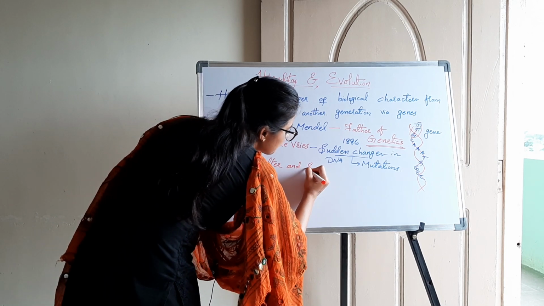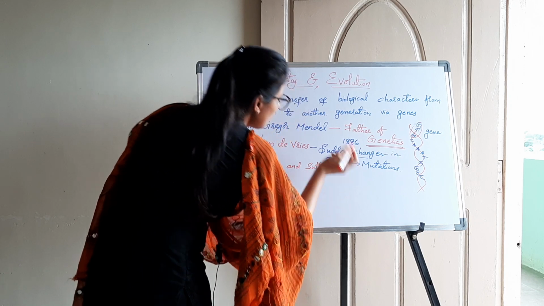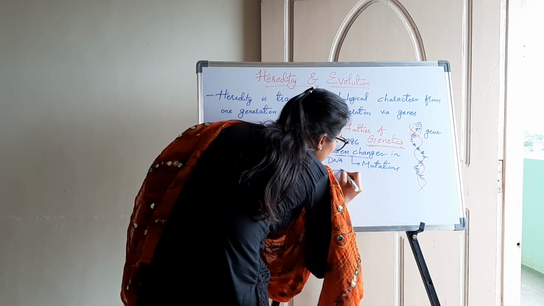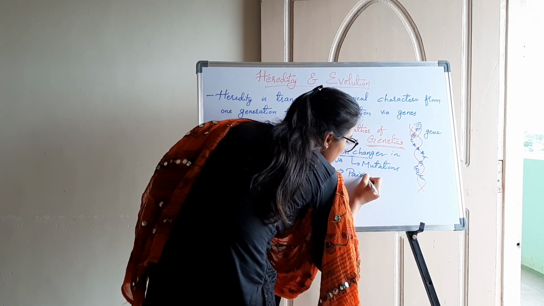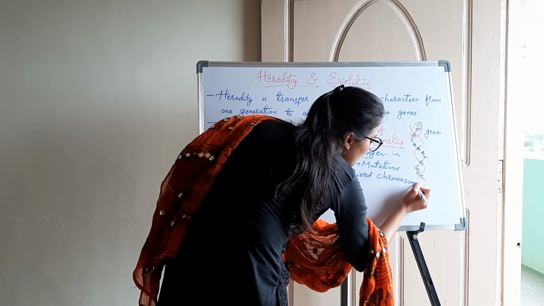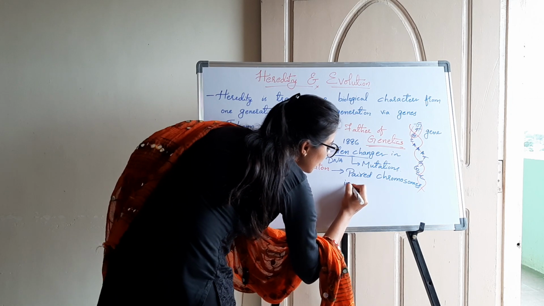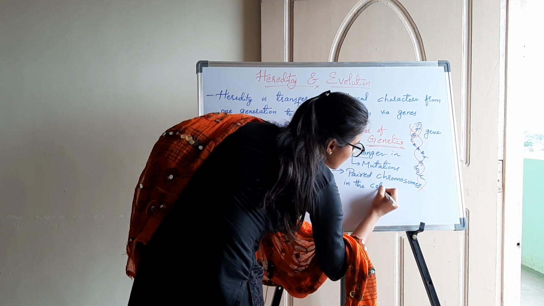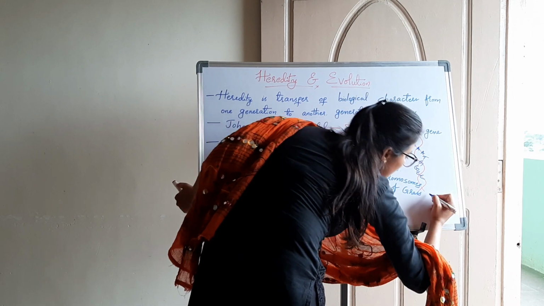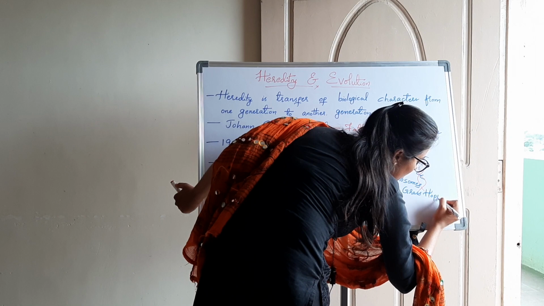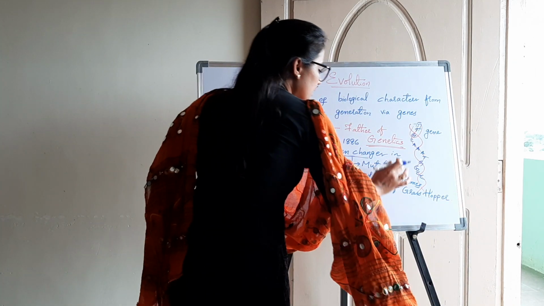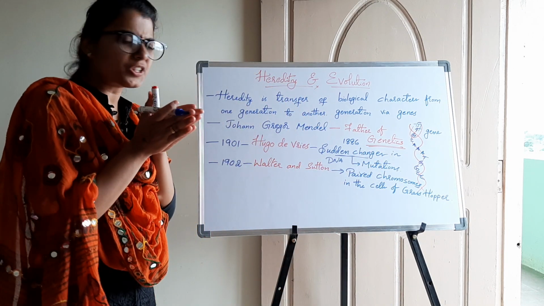So Walter and Sutton discovered paired chromosomes in the cells of grasshopper. Now what are these chromosomes? It's paired chromosomes, that means 2 chromosomes which are connected to each other.